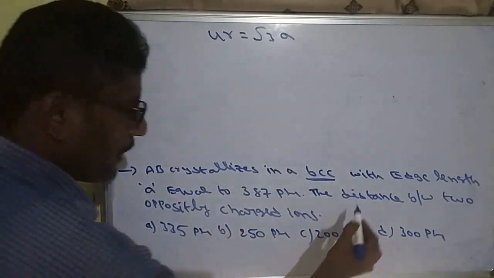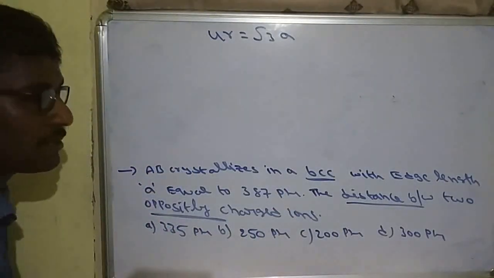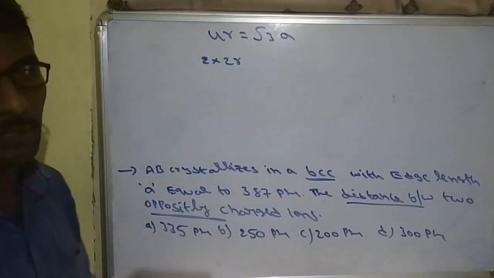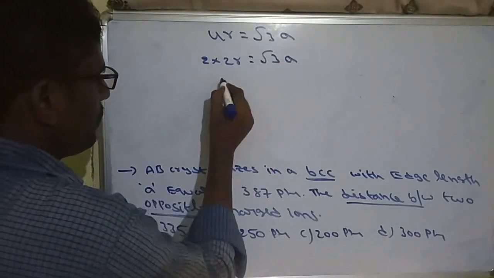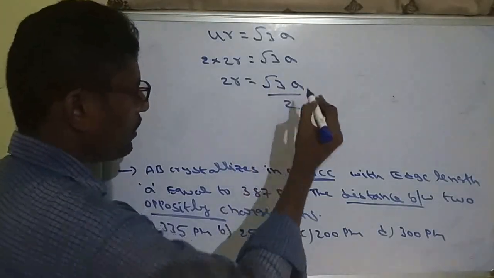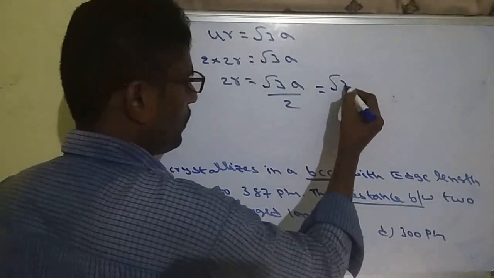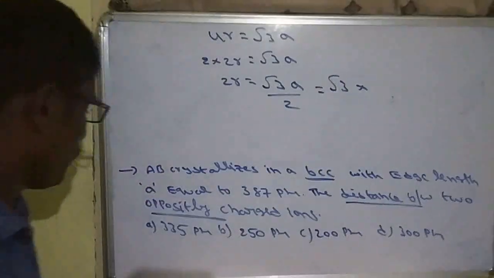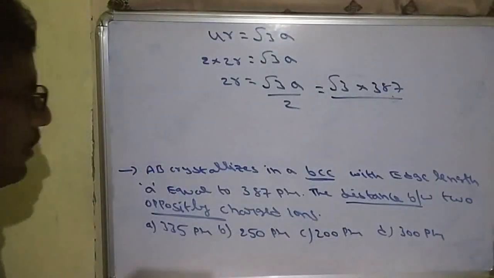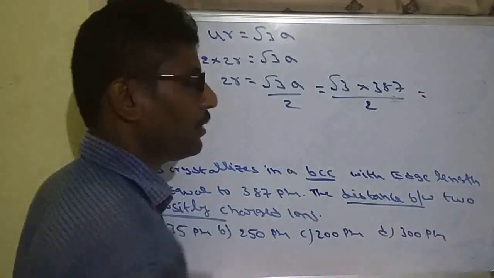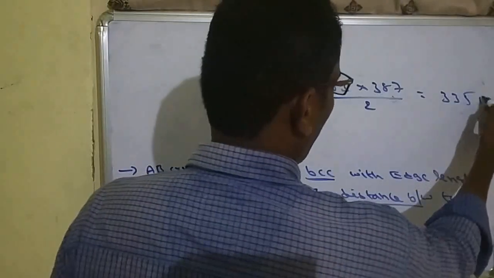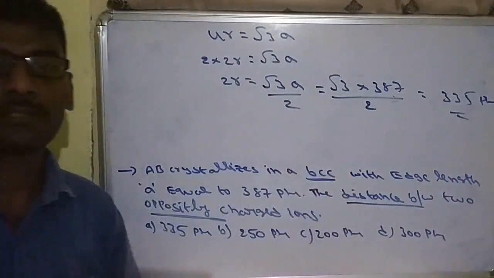Now what we have to identify? Distance between 2 oppositely charged ions. That means we have to identify 2r. If we take 2 into 2r, we can write, which is equal to root 3a. So 2r is nothing but the distance between 2 oppositely charged ions. So root 3a by 2. So root 3 into edge length, value is already given 387 picometers, and divided by 2. So root 3 value 1.7. On multiplying we get nearly 335 picometers. So such types of questions are also most important.